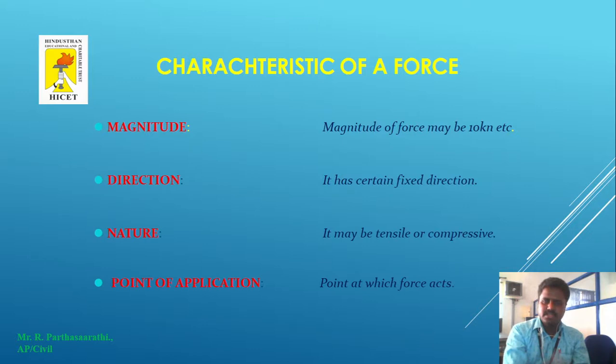One is for the tensile, another one is for the compressive. These are the nature. And the point of application: the point at which the force acts. So this is the point of application, where we are applying a force. What is the location for applying? It's 1.5 meter, 2 meter, 3 meter. At each distance, it will definitely have some interruptions. It is called the point of application.